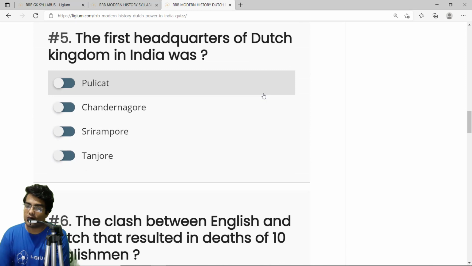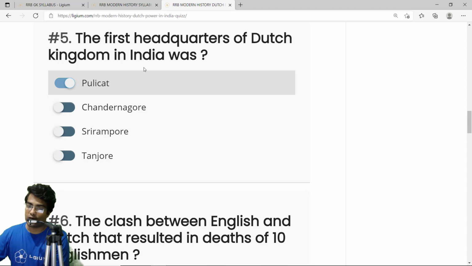The first headquarters of the Dutch kingdom in India was. The Dutch started with a base somewhere near Masulipatanam. They established a second base in Nizampatnam, and after that they established a base in Pulicat. Pulicat was a place given by the king of Chandragiri. So the correct answer is Pulicat.